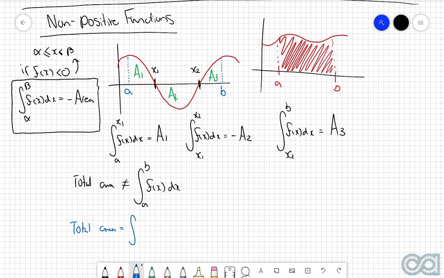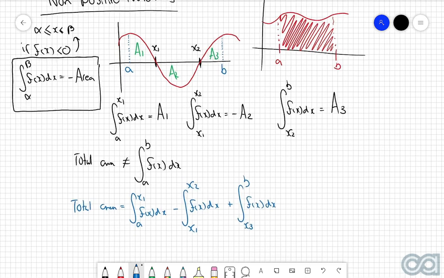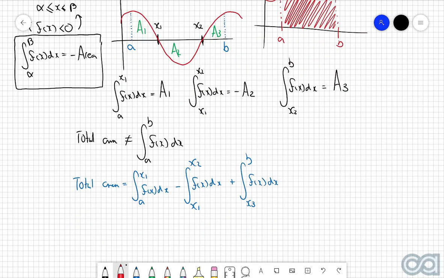equal to the first integral from a up to x1 of f of x dx, and then we will subtract away the integral for the second section, so that's the integral from x1 up to x2 of f of x dx. And then finally, we'll just add the last integral, which will be from x2 up to b of f of x dx. Now, the reasoning for this is because of the following.